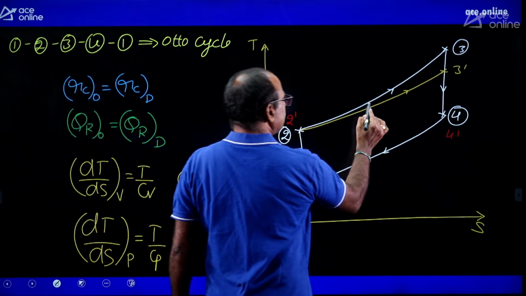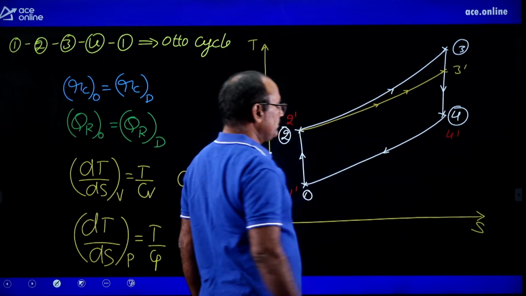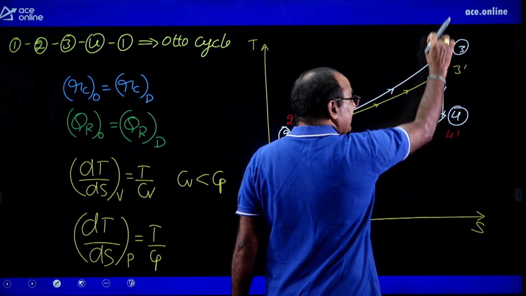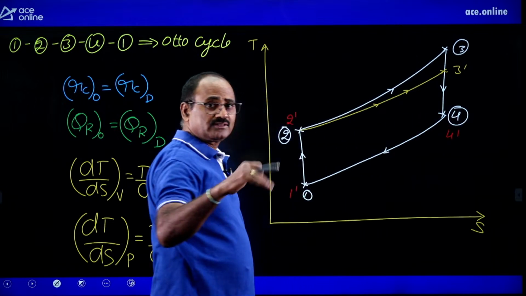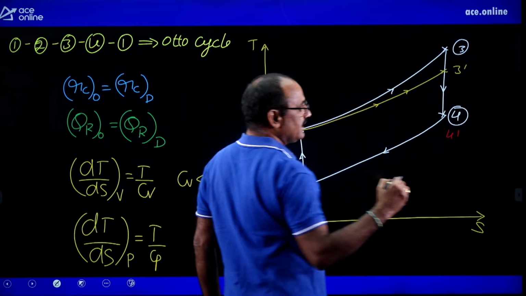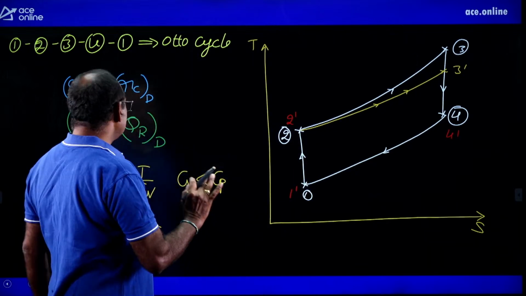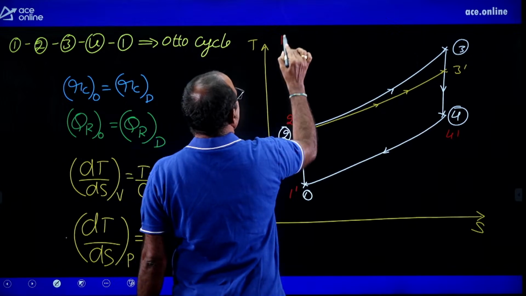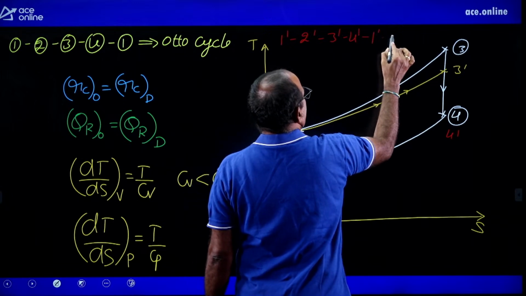That's why I have selected the constant pressure heat addition curve for the diesel cycle with less slope, marked as 2 dash 3 dash. Remember that 3 dash must lie along the 3 to 4 line, because the points 4 and 4 dash are identical for both the Otto cycle and the diesel cycle. Then only is 3 dash 4 dash the isentropic expansion, giving the 4 dash 1 dash heat rejection for the diesel cycle. So 1 dash 2 dash 3 dash 4 dash 1 dash is the diesel cycle.